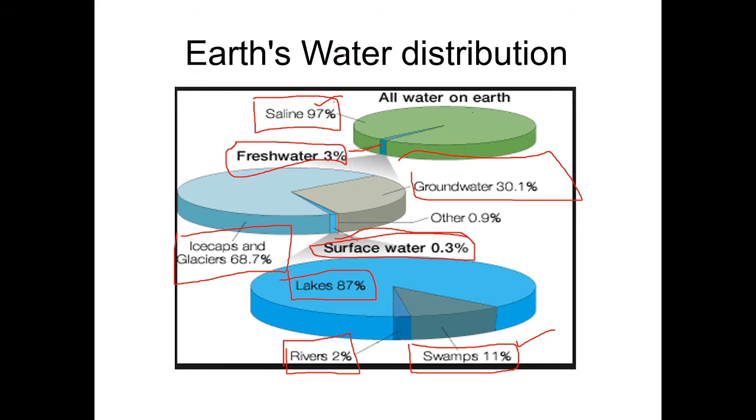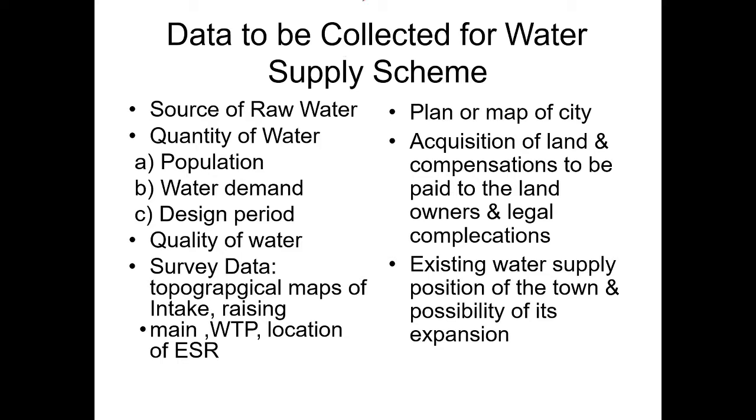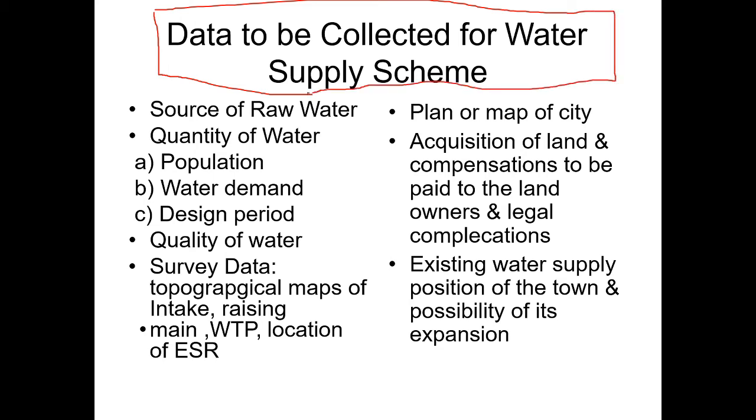Data to be collected for water supply scheme. If you want to plan a good water supply scheme, you have to collect some data. What is that particular data? First one, source of raw water. From where you have to collect the water, like river or wells or lakes, all those things come under source of raw water.